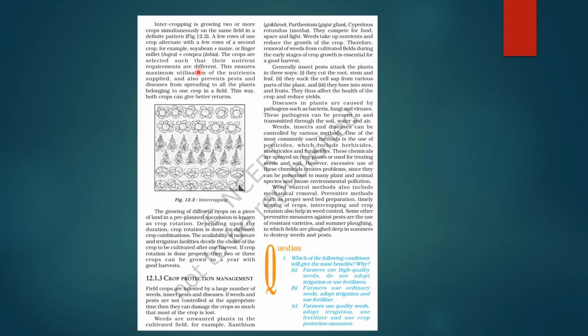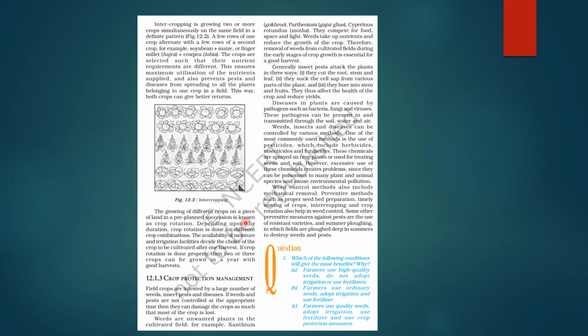So the crops are selected such that their nutrition requirements are different. Okay. So this will ensure maximum utilization of the nutrients supplied and it will prevent pests and diseases from spreading to all the plants belonging to one crop in a field. So this way both the crops will get better returns. Okay. So आप देख सकते हो इसमें one type of crop, second type of crop, again same type of crop. Okay. This way we can do.